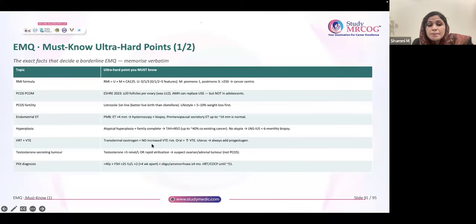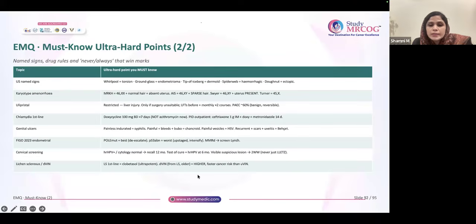And HRT plus VTE, select patches. Testosterone secreting tumor, which you will suspect if the testosterone level is more than 5 nanomole per liter or rapid virilization is there. POI diagnosis, we already discussed, it is FSH more than 25, 4 weeks apart, and you have to give treatment till the natural age of menopause. So these are again the same things, whatever we discussed so far. Some important things I have added in the box. You can just go through this. Same things, every point we discussed before.